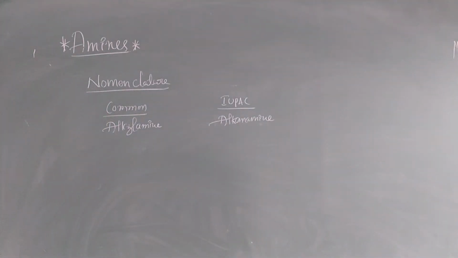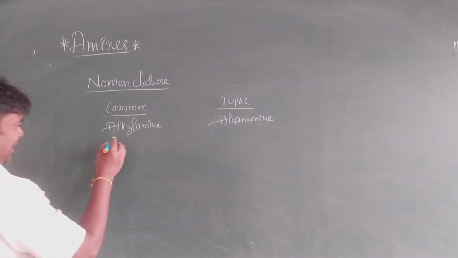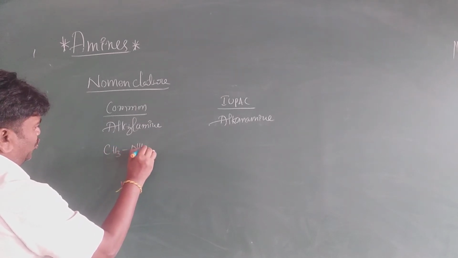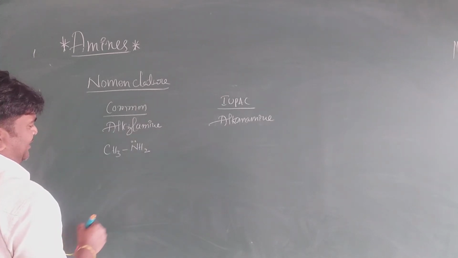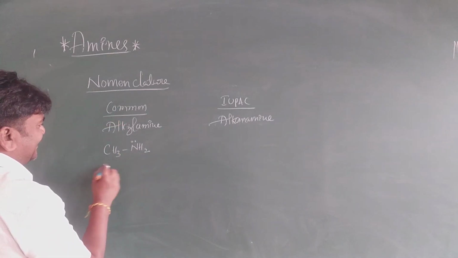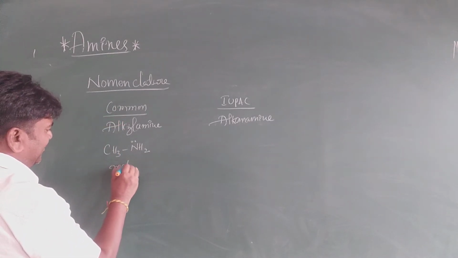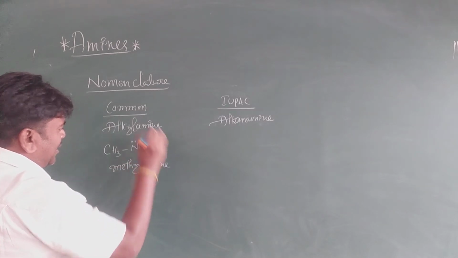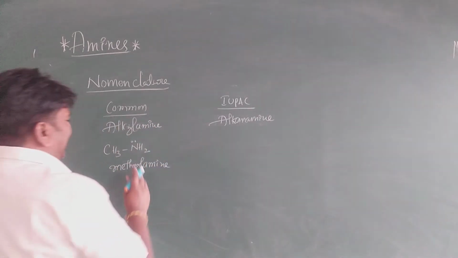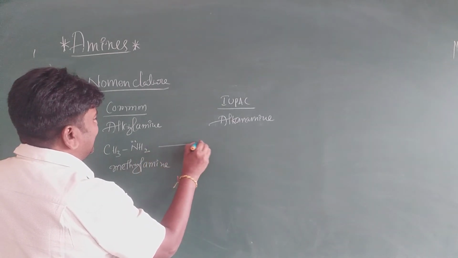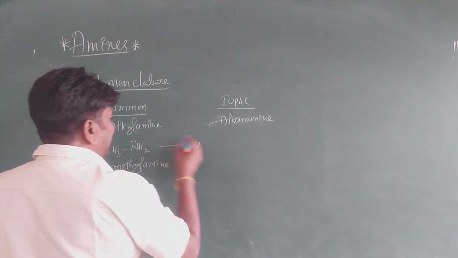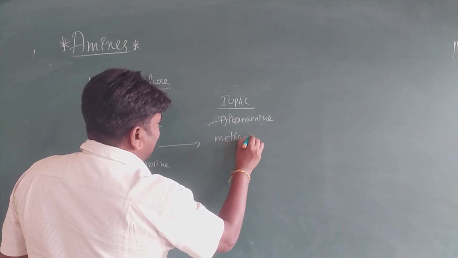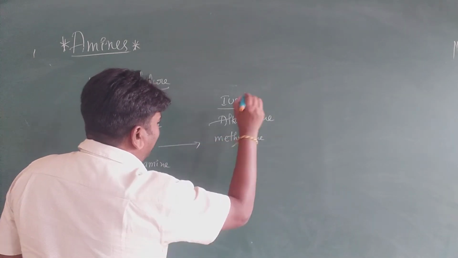Alkylamine and alkanamine. Suppose you take CH3NH2, with a lone pair. See here, what is the common name? It is methylamine. What is the IUPAC name? This one is very important. It is methanamine.